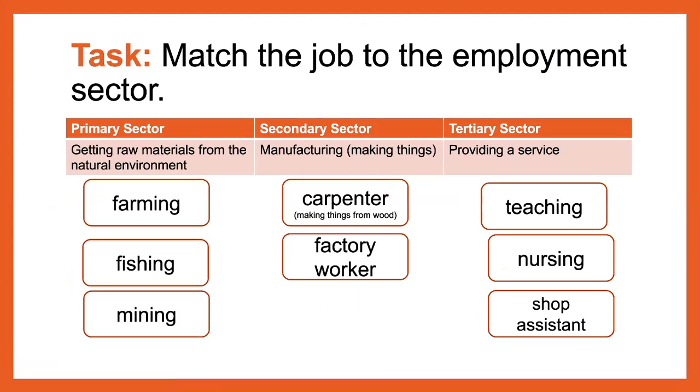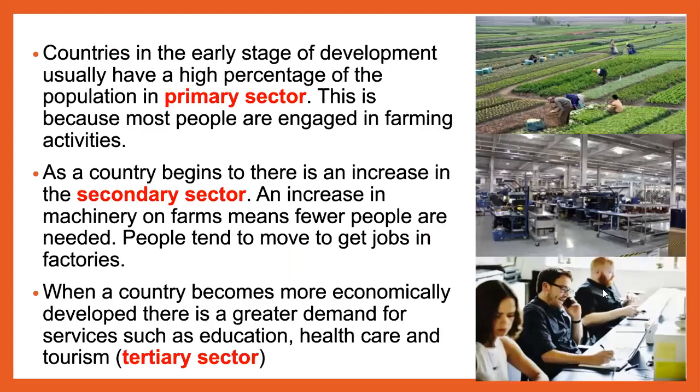Excellent. Well done if you were able to identify the correct job in the correct sector. So we can see here that the primary sector jobs include farming, fishing, and mining, and the secondary jobs include the carpenter, making things from wood, and factory worker. Providing a service is teaching, nursing, and shop assistant.